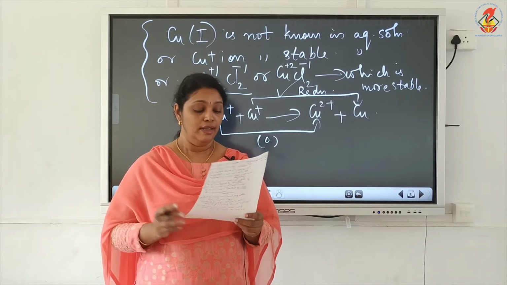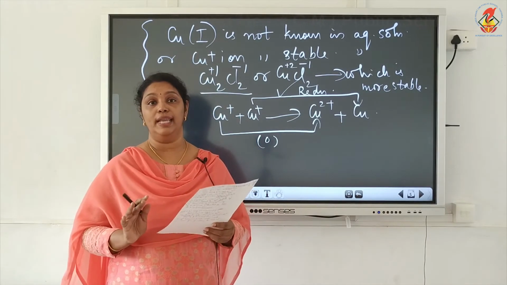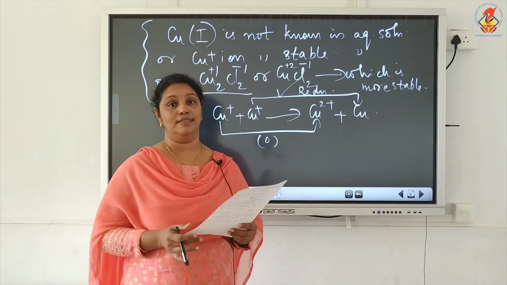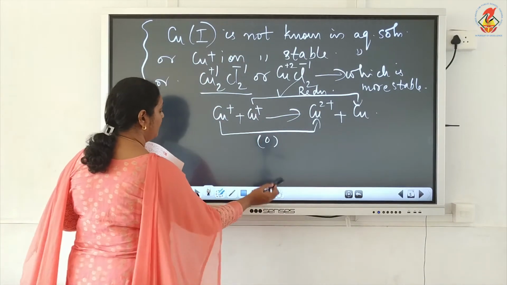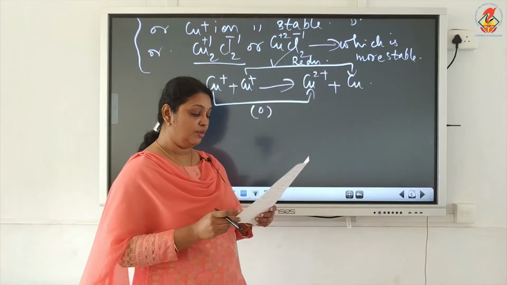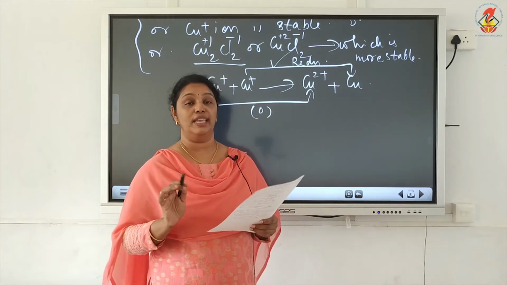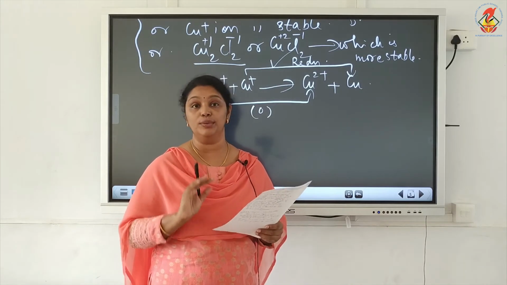So always in aqueous solution, Cu2+ is more stable, not Cu+. Now the next question is, copper cannot liberate hydrogen from acids. Why? We know that the E0 value of copper is positive, that is +0.34 volt. So it is a weak reducing agent. The positive value shows that it is a good oxidizing agent but a weak reducing agent.